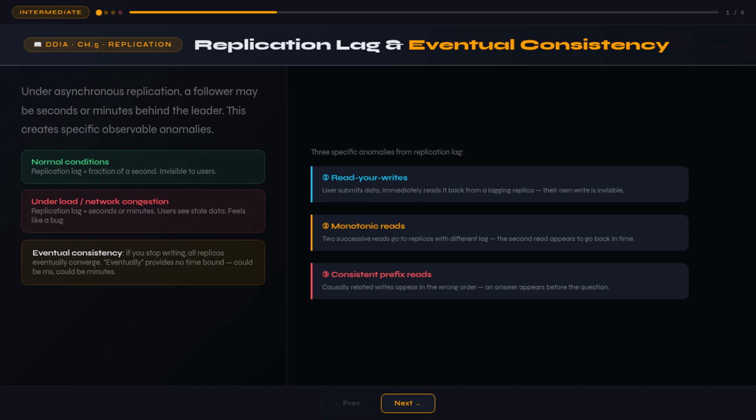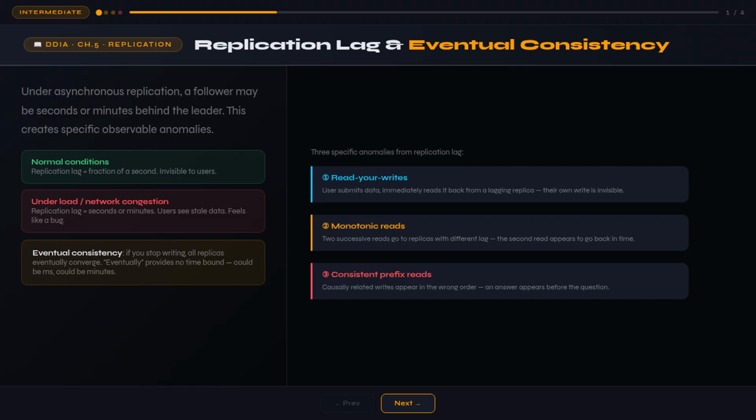Under normal conditions, a lightly loaded system, a fast network, replication lag is typically a fraction of a second. So small you'd never notice. But when the system is under heavy write load, when the network is congested, or when a follower falls behind during a maintenance operation, replication lag can grow to seconds or even minutes.